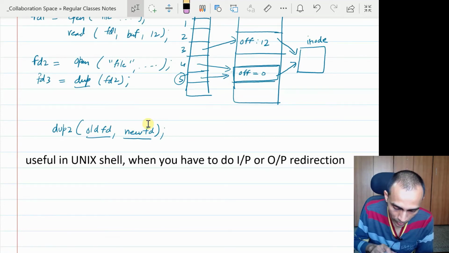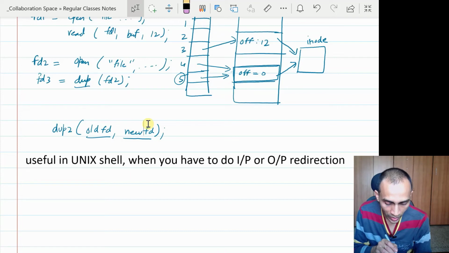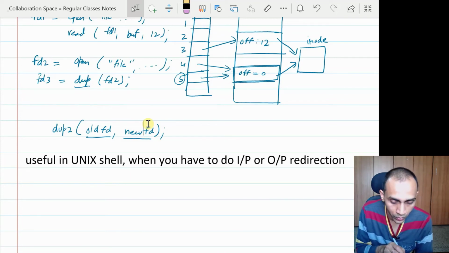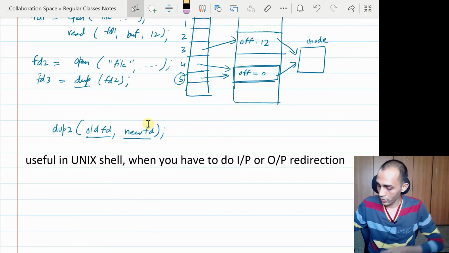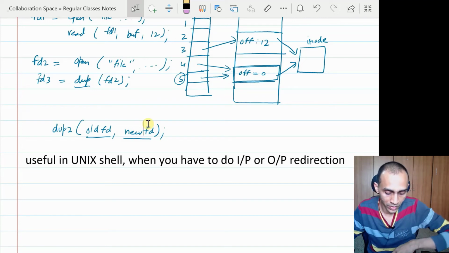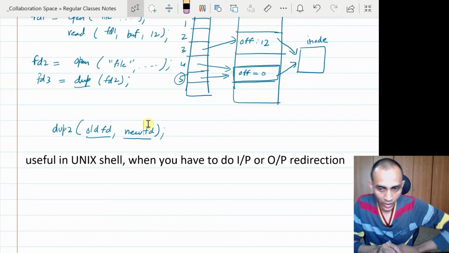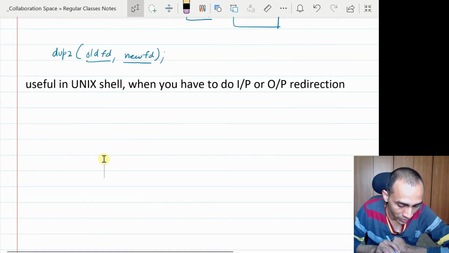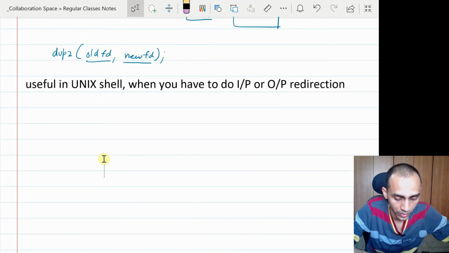So I hope this was not discussed in the Unix shell assignment when we gave it to you, and on purpose we did not ask you to do a lot of pipes and all those things. So you could do without the dup system call. You can just close and reopen the file. We purposely simplified your shell assignment so that you don't have to use the dup system call. But if you had known this, probably there was another way to do whatever you did earlier. Any question until this point?